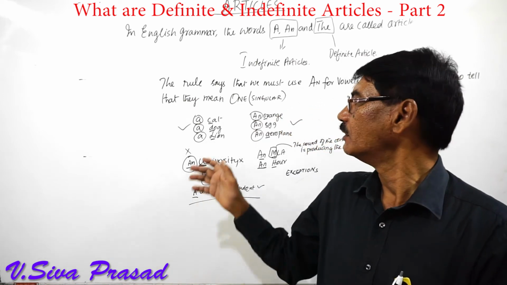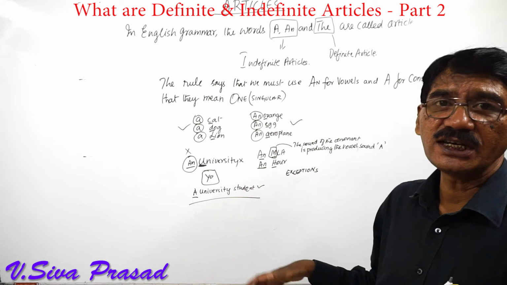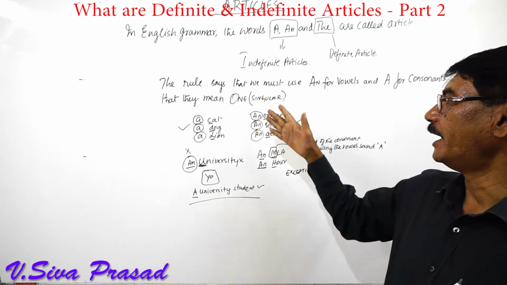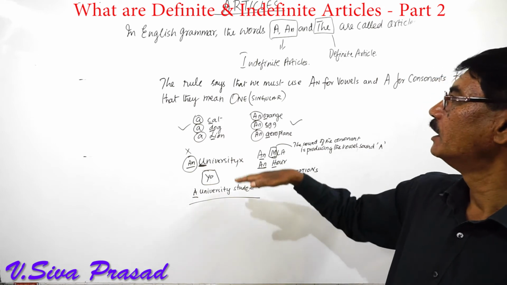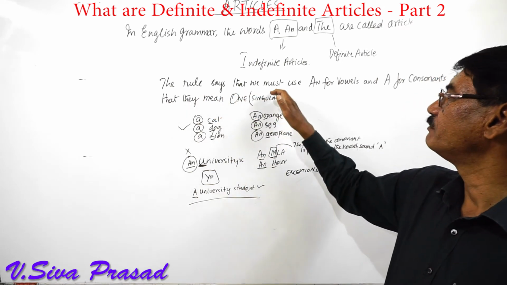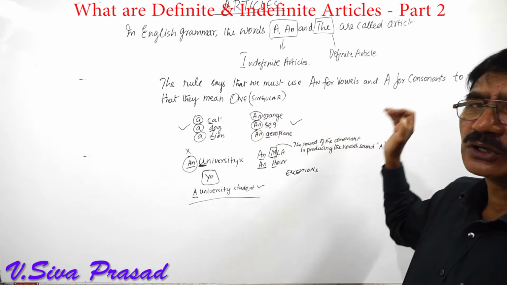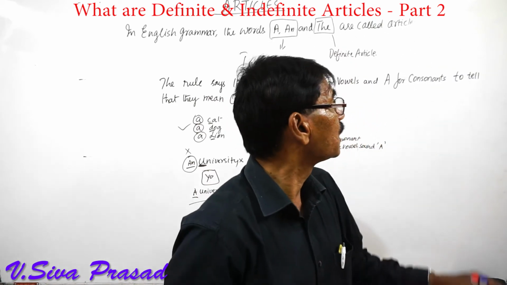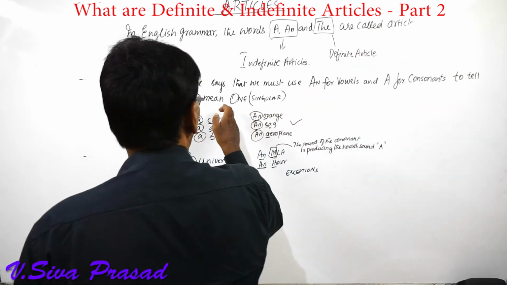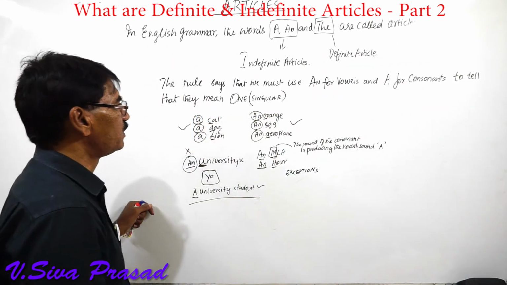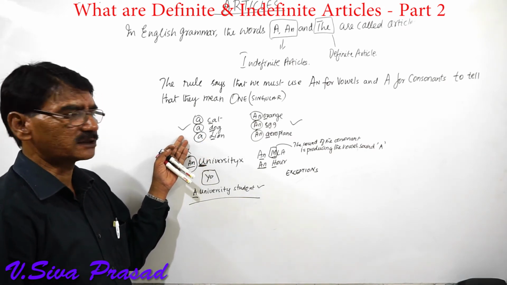I hope you have understood what I have written on the board, and they are very easy to understand. And let me just read it out once again for you. The rule says that we must use an for vowels and a for consonants to tell that they mean one, that is singular. A cat, a dog, a lion are correct.